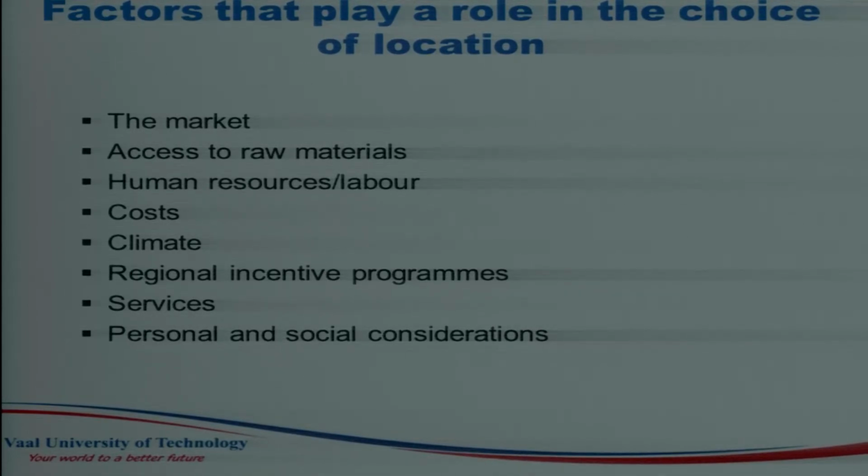So some people, when they locate their business, look at their personal preferences and at the social considerations. You don't want to locate your business where there's political instability, there's fighting, there's strikes, which are going to affect your business. So these are the factors that you can consider. A few factors that I have just identified that you can consider when you want to locate your business. But you can look at other factors, other than the ones that I mentioned here.